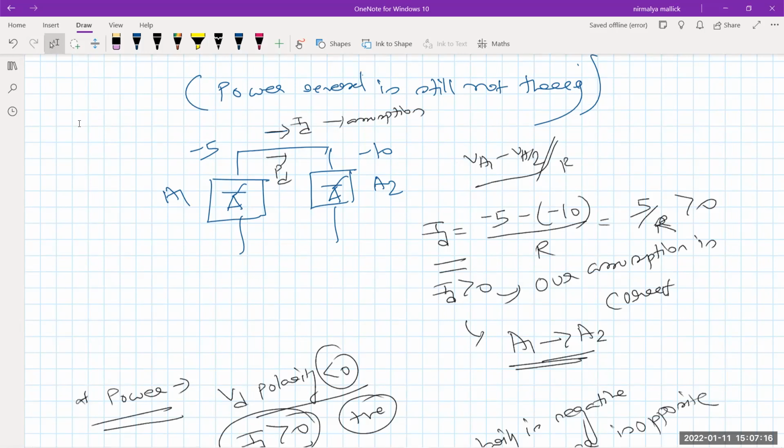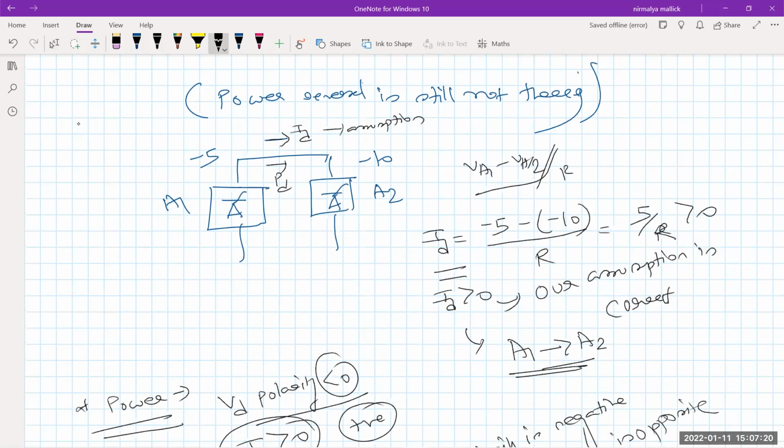So see, current हमेशा follow करेगा high voltage to low voltage. This -5 is high voltage, -10 is low voltage. So current is flowing from high voltage to low voltage, and we have assumed the current direction is this. Now power direction भी इधर मैंने assume कर लिया था A1 to A2, but power direction is opposite to the direction of current whenever the voltage polarity is negative. Mathematically, it is also proved here. So thereby, in this way, power reversal is possible.